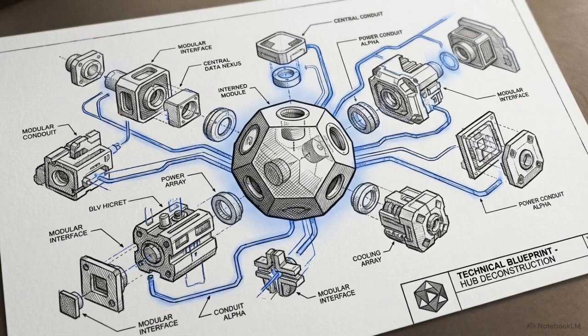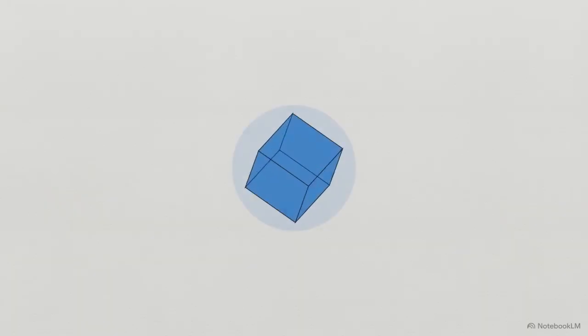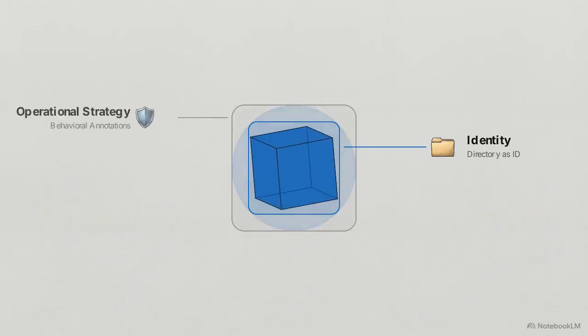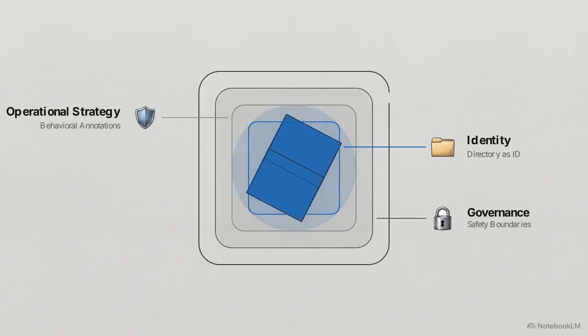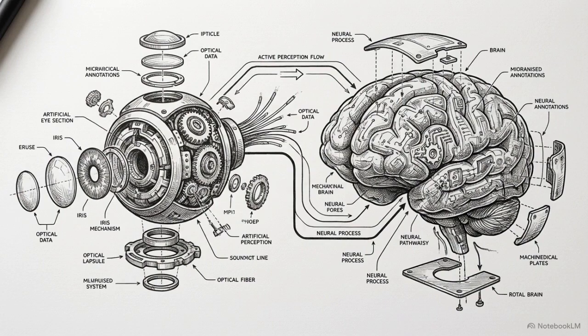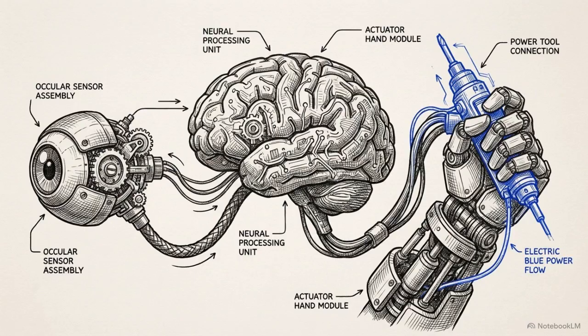Apcore is a schema-enforced module framework designed to build tools that are inherently perceivable by AI. It moves beyond simple endpoint mapping by structurally embedding identity, operational strategy, governance, and error recovery natively into the module's definition. The philosophy of the standard is linear. When an interface is structurally perceivable by the model, it becomes understandable. Once understood, the AI knows how to use it.